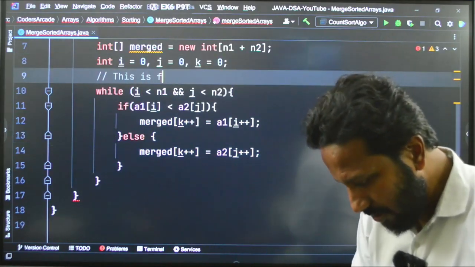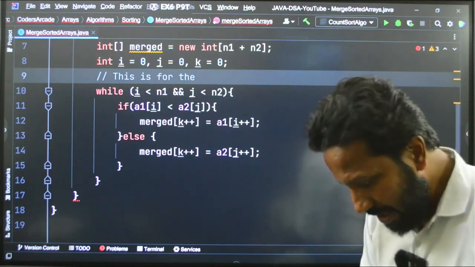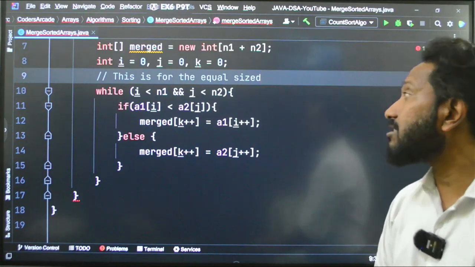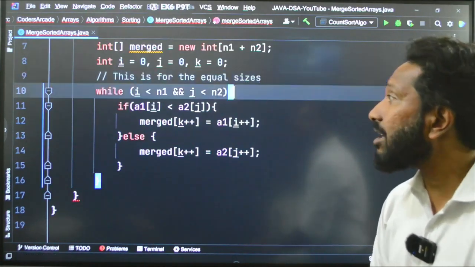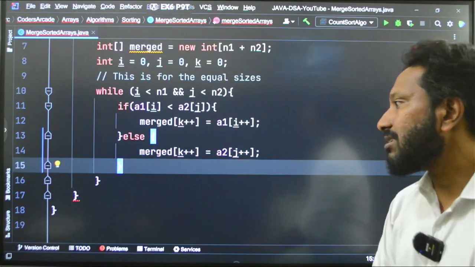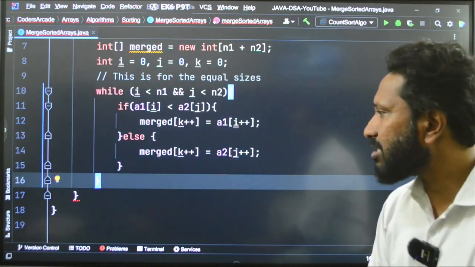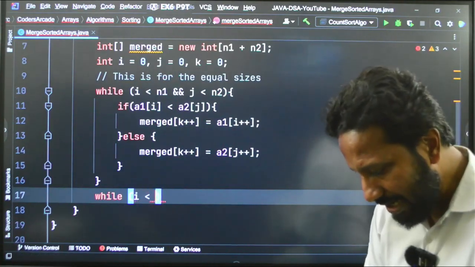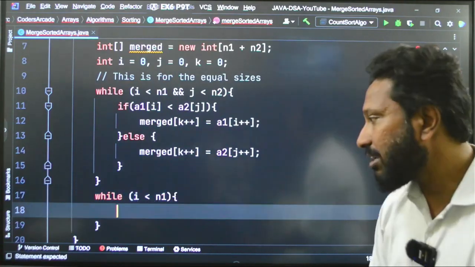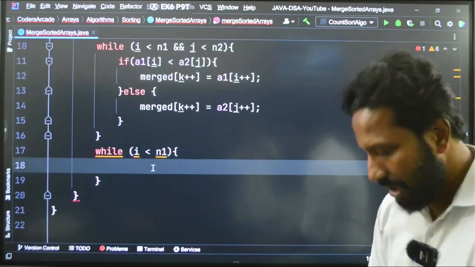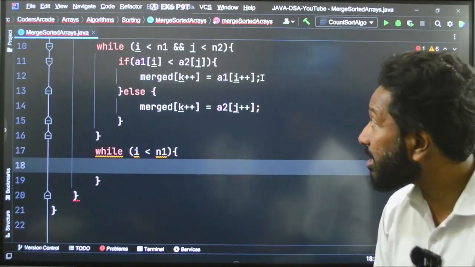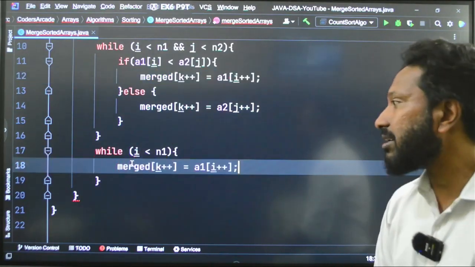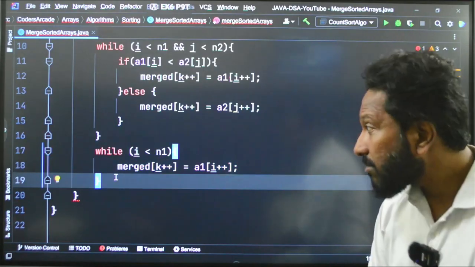This is for the equal sizes, okay. What if we have extra? So, what will I do? I will just say this while loop completes here. After this, I will say while our I value is still less than N1, I have to copy the remaining part, okay. This same thing will happen. So, I am copying this to paste the remaining part here.